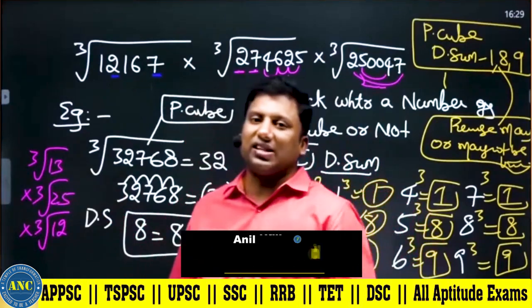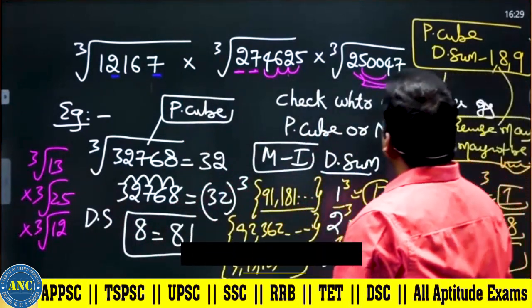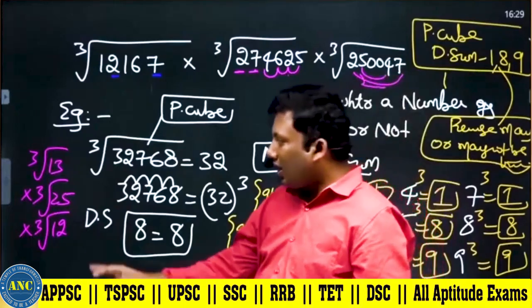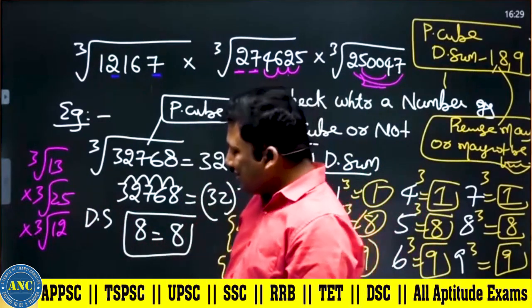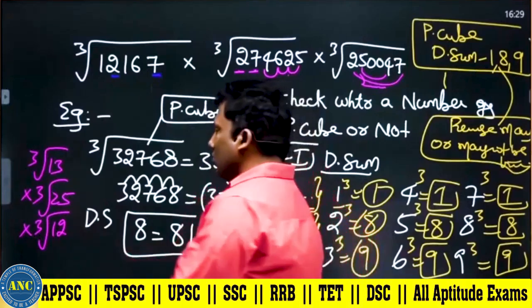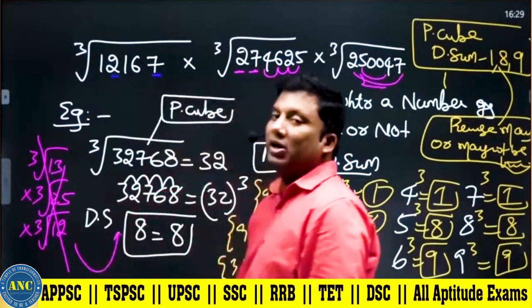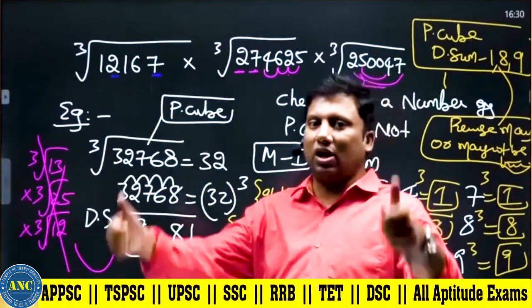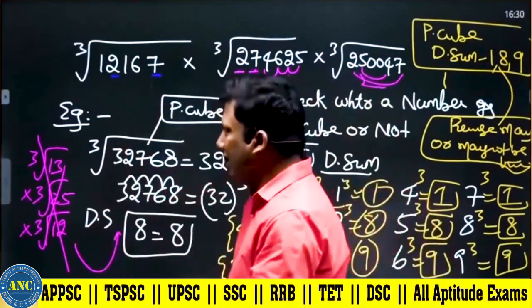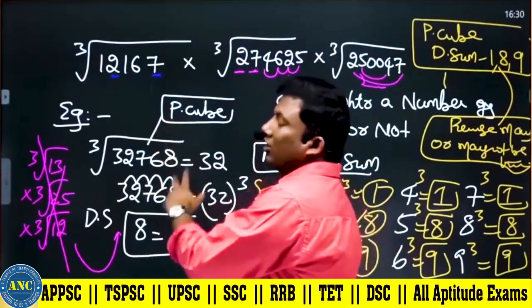13, what is the digital sum? 4. The digital sum of a perfect cube is always 1, 8 or 9. 13, it is 4. 25, it is 7. 12, it is 3. So this logic of applying the digital sum by cubing on both the sides will not work. I hope the logic is clear. Kindly, don't blindly go ahead and find out the cube root.